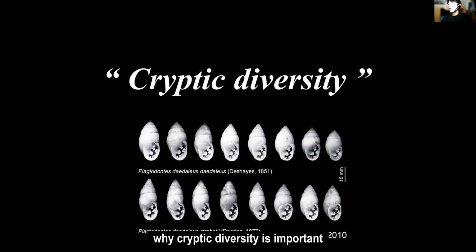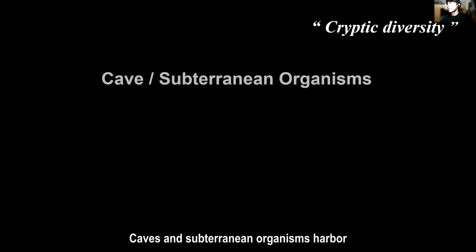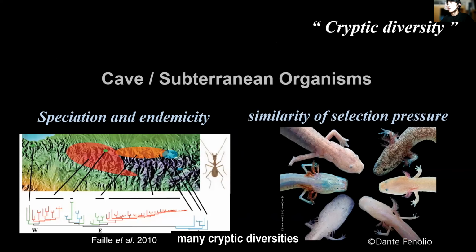It is well known why cryptic diversity is important and how it contributes to ecology, evolutionary biology, and conservation biology. Caves and subterranean organisms harbor much cryptic diversity due to the combination of morphological convergence and geographic isolation.